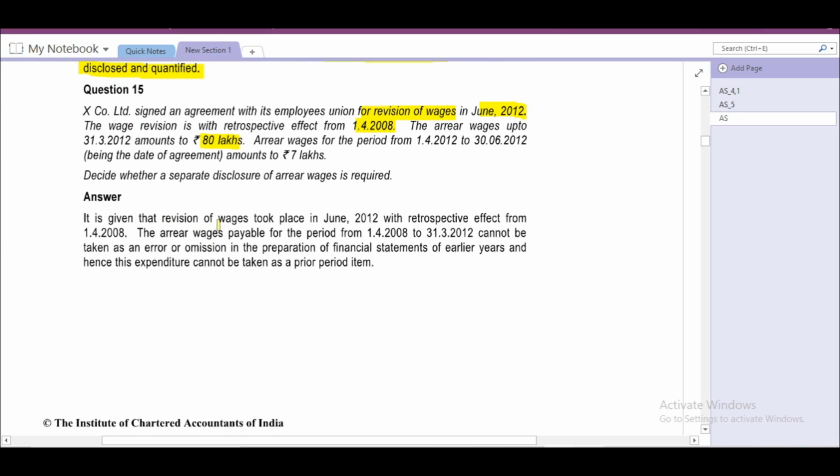It is given that revision of wages took place in June 2012 with retrospective effect from 1st April 2008. The arrear wages payable for the period from 1st April 2008 to 31st March 2012 cannot be taken as an error or omission in the preparation of financial statements, so it is not a prior period item.